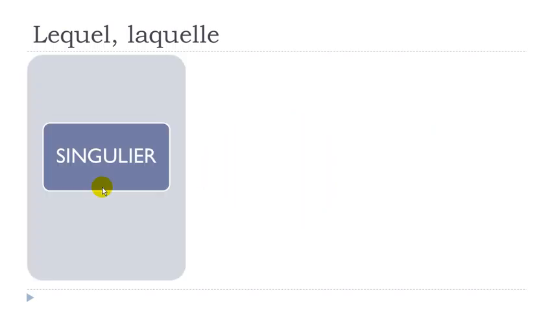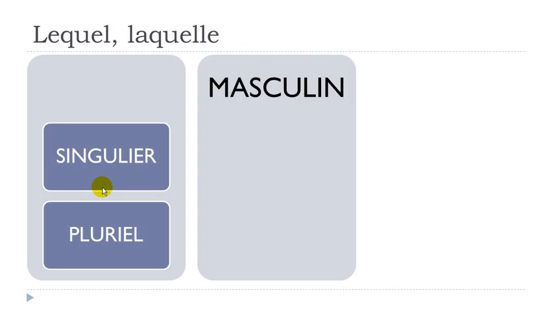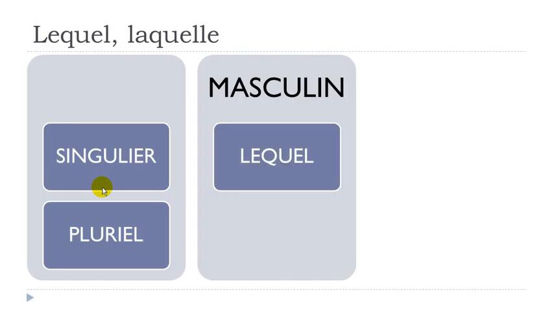So let's see now the singular form and the plural form. The first form that we'll see will be the masculine. So it will be, as we saw, lequel, okay? So remember, you've got to pronounce it lequel, even if you've got this QU, okay? Remember that this U phonetically doesn't exist, so lequel.